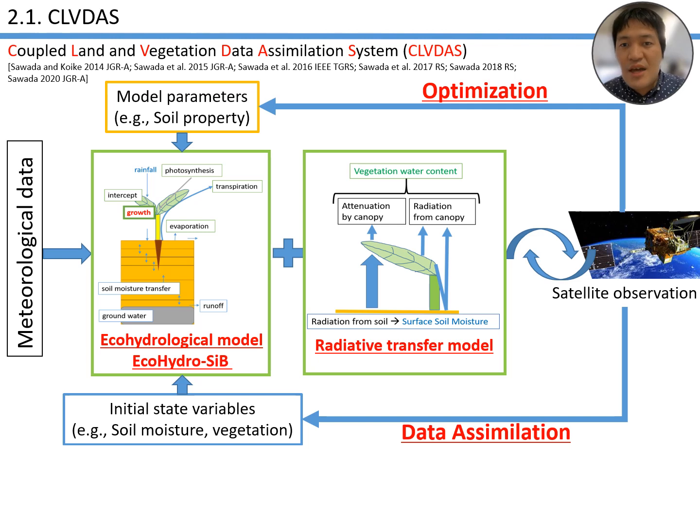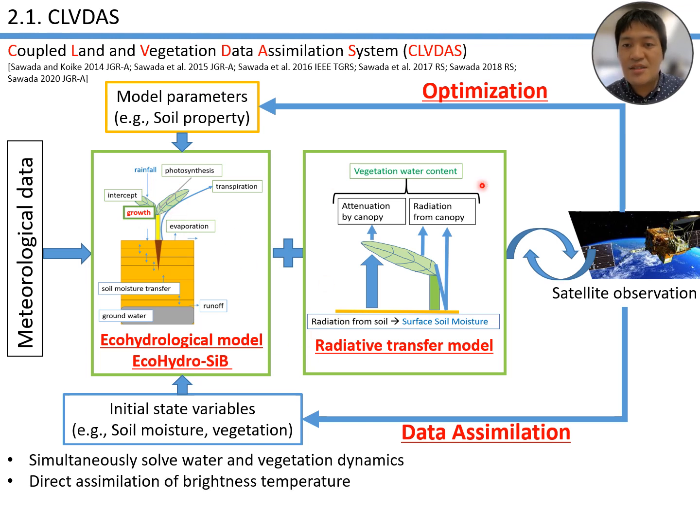ECLA is generated by our coupled land and vegetation data assimilation system, or CLVDAS. CLVDAS has a land surface model, and the characteristic of this ecohydrological model is that we can simultaneously solve terrestrial water and vegetation. So we can solve the carbon pool dynamics inside the model.